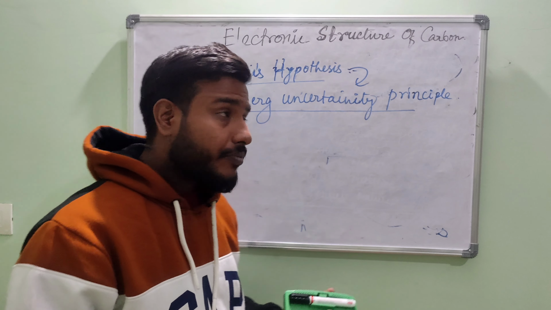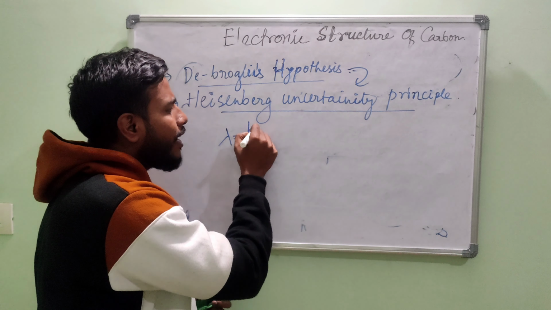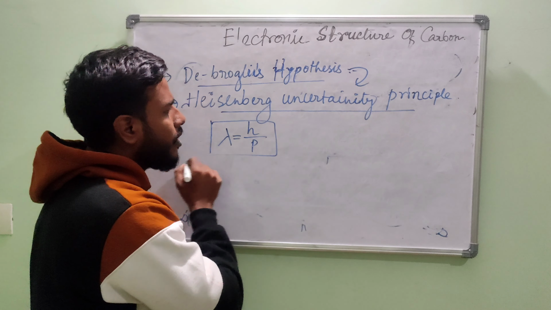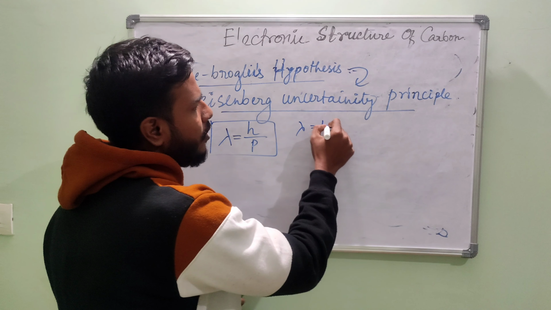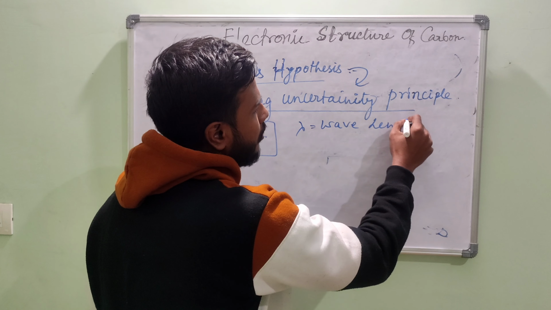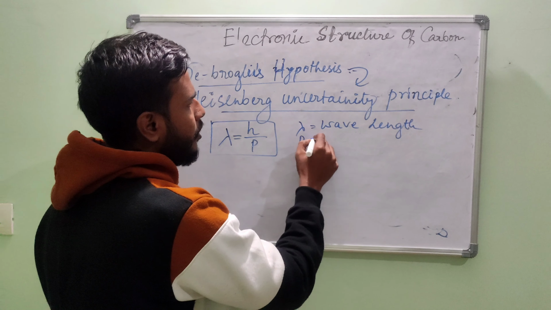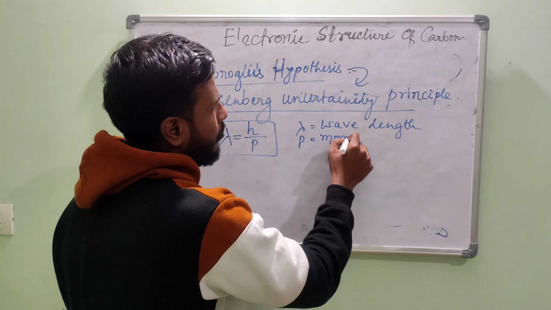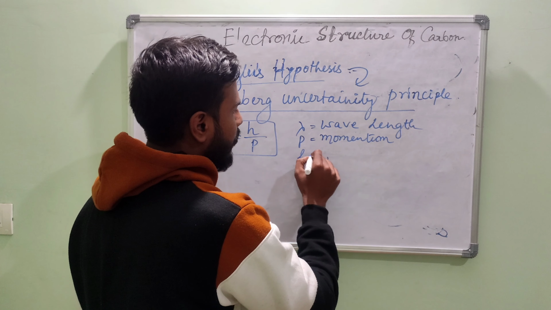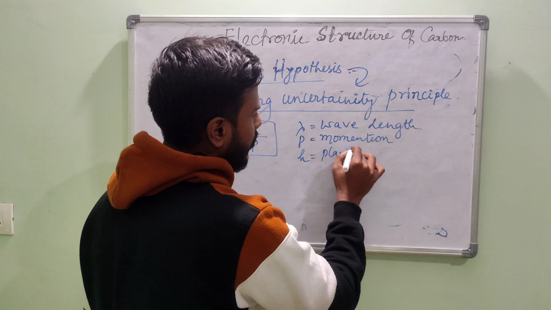कैसे? जैसे कि हम लोग देखते हैं, de Broglie's hypothesis में हमने पढ़ा था h by p, that means lambda equal to h upon p. Lambda is the wavelength, obviously the de Broglie wavelength, and p is the momentum of the particle, h is the Planck's constant.